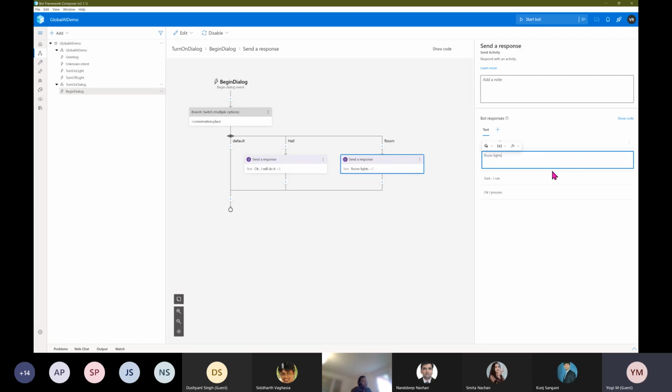Room light on. Let it be, or I can just delete it. This is not needed. Okay. So the input, the workflow response is ready. Now we are going to test our application. To test the application, here you can see the option Start Bot. Just click this button.